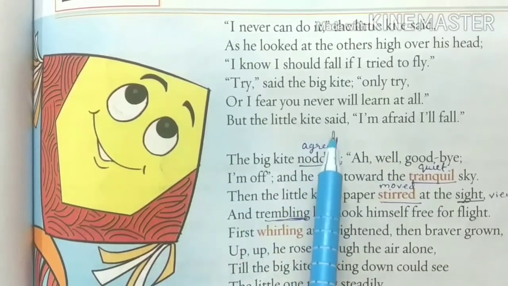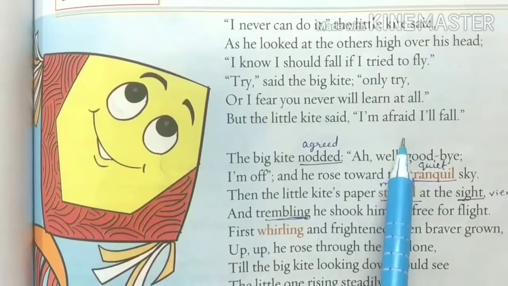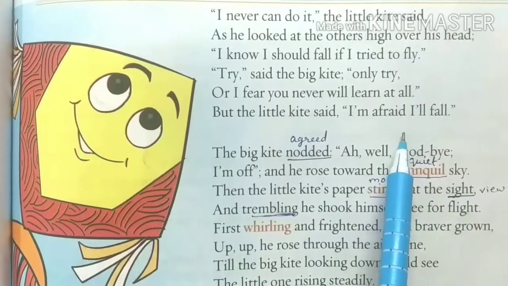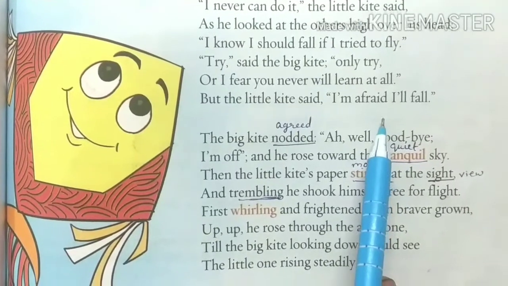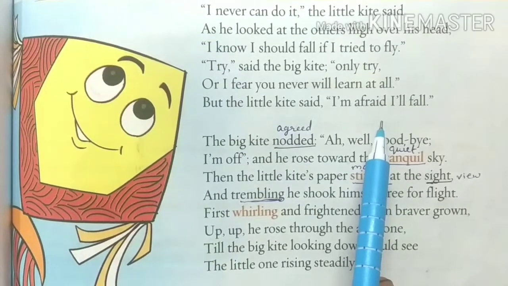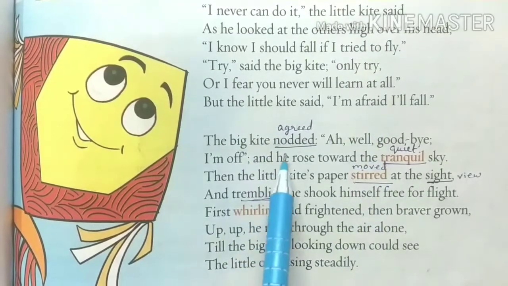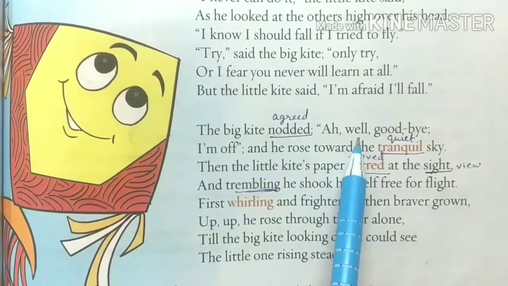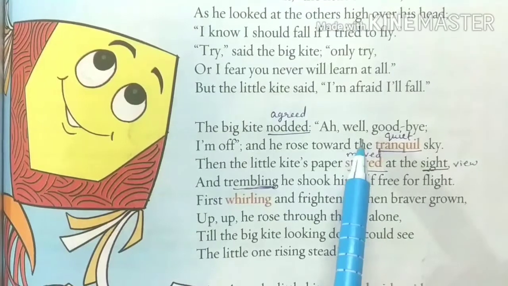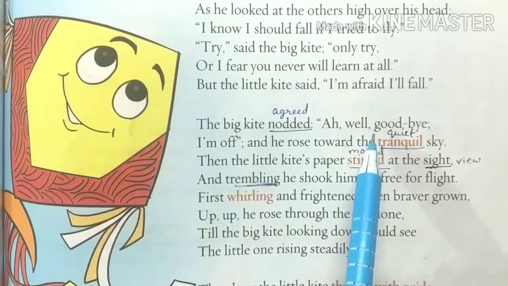"But the little kite said, I am afraid I'll fall." That means here the little kite is in a great fear. He is so fearful of falling down. Before he has made any attempt, he says, "I am afraid I will fall." The big kite nodded. "Well, goodbye." Now, after trying to encourage the small kite, the big kite says that now he is leaving the small kite and going off into the sky.